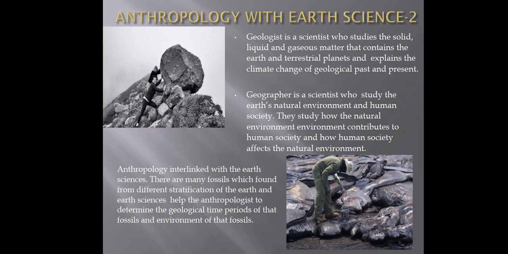So in this way, geology and geography help the anthropologist to explain fossils or a human society, or the geography in which that particular type of person lived in that particular time period, because our morphological and physiological characters, or our body morphology, are made according to the geography of the environment in which that person lives. So because there are Caucasoids, Mongoloids and Negroids, the anthropologists give a specific position to that particular type of person,